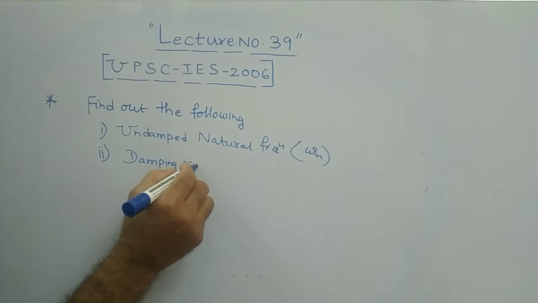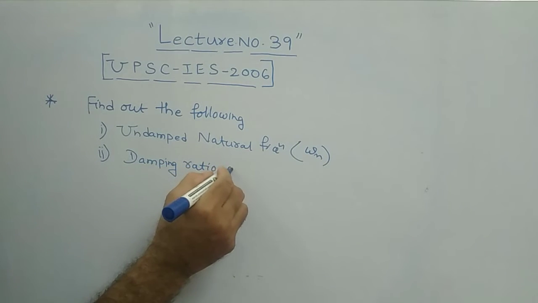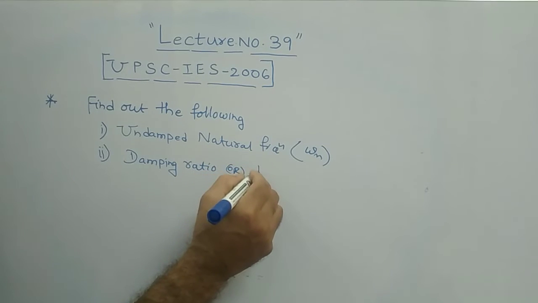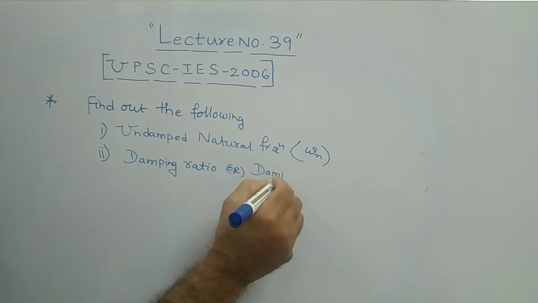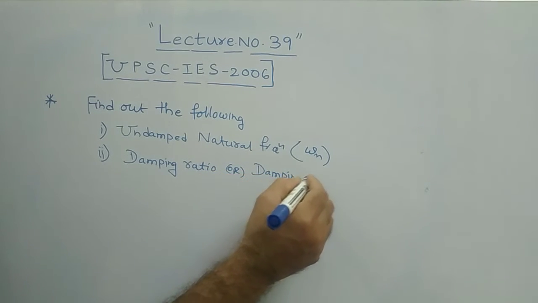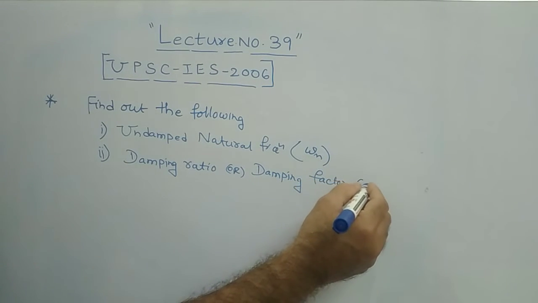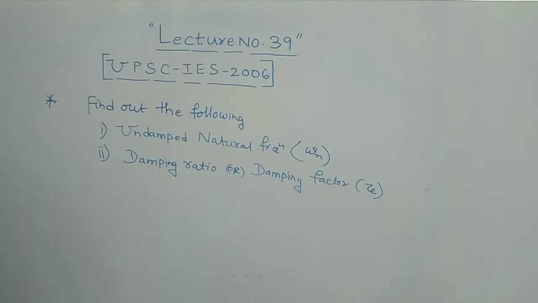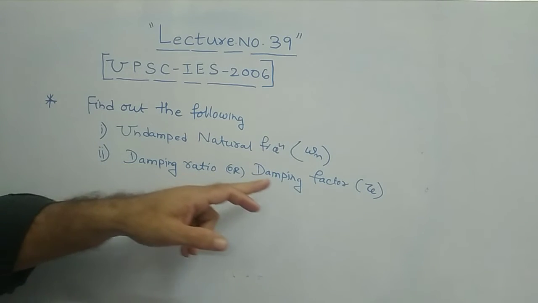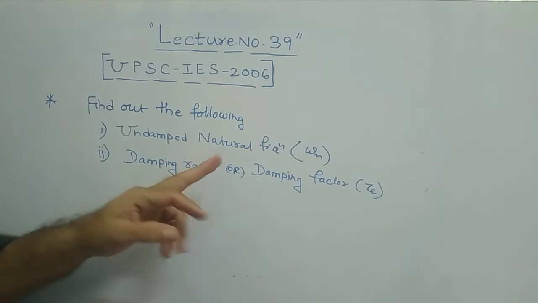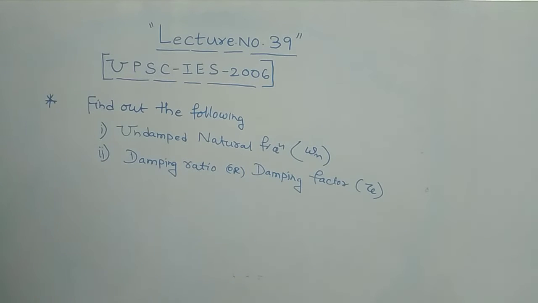Damping ratio is also called damping factor. Normally it is nothing but your zeta. Both are the same, and can be represented with zeta.